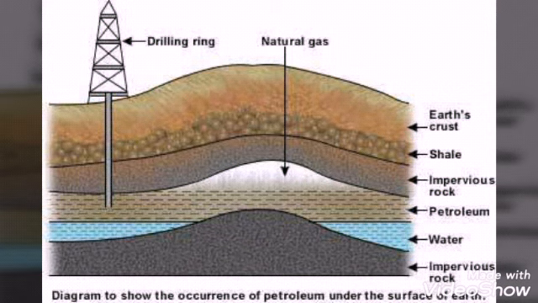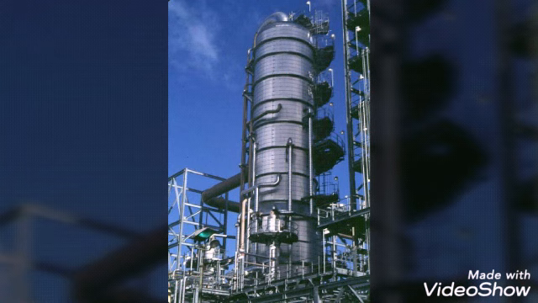The first oil well was drilled in Pennsylvania, USA in the year 1859. Eight years later, in the year 1867, oil was taken from Makum in Assam. In India, oil is found in Gujarat, Mumbai High and the river basins of Godavari and Krishna. Once the petroleum is pumped out, it is taken to the refinery for purification.